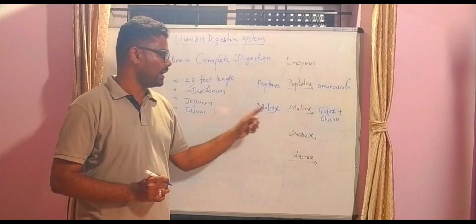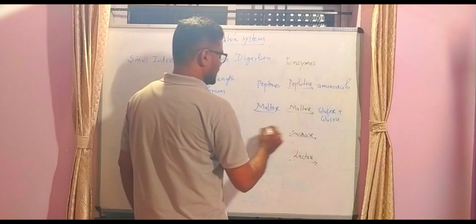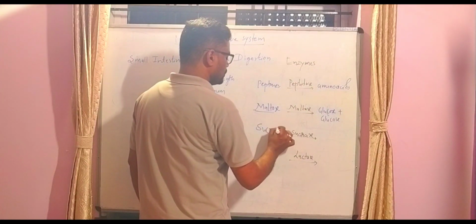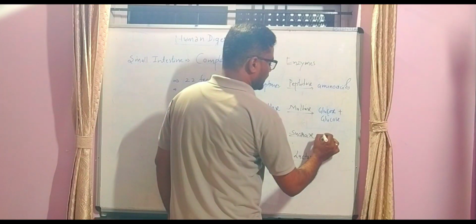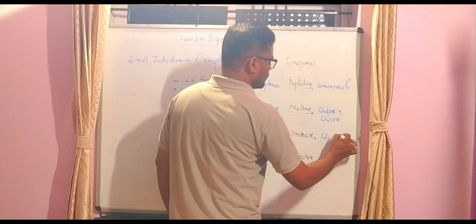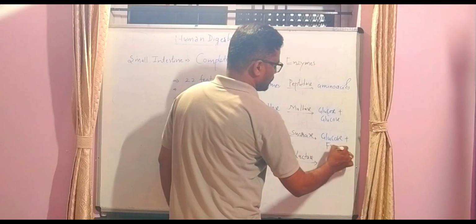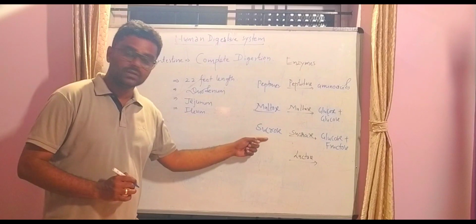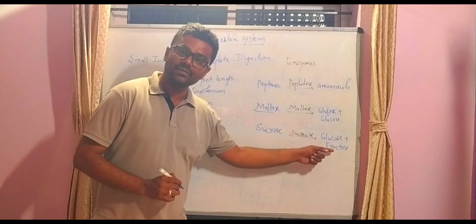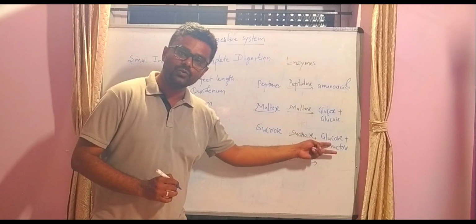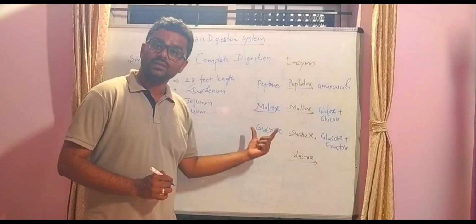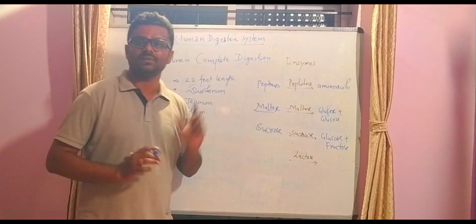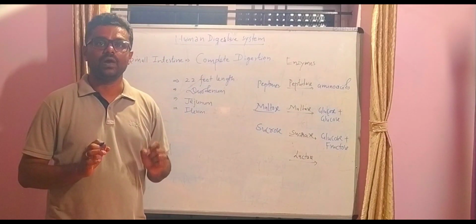Glucose is the simplest form of carbohydrate. Okay, then sucrase acts on sucrose, and sucrose breaks down into glucose plus fructose. Glucose is a monosaccharide, fructose is a monosaccharide, and these two sugars combine together to form sucrose. This sucrose is the sugar present in our white sugar.